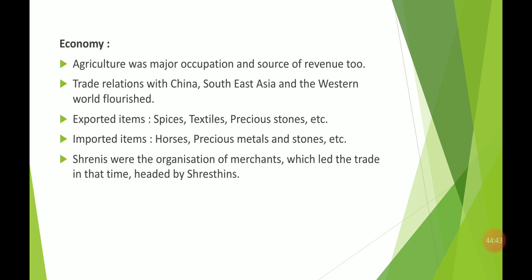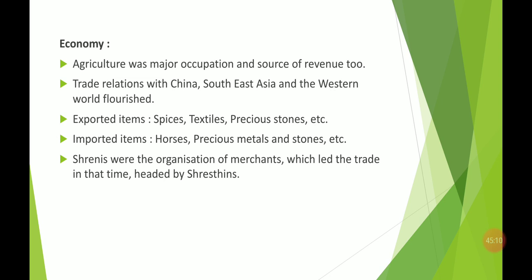The armies which have good quality horses are the most powerful armies. We also imported precious metals and stones. So there were so many things that were imported from other countries. This shows that we were so prosperous and so famous in that period, in the medieval period also, that we were able to trade with other people.